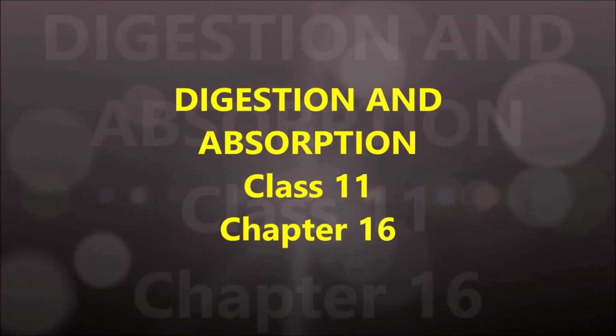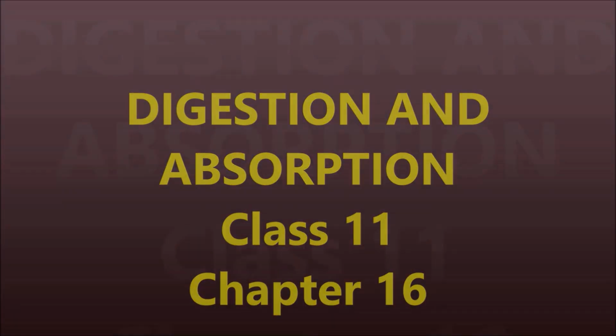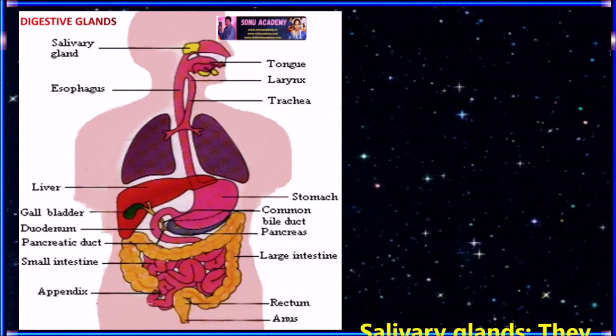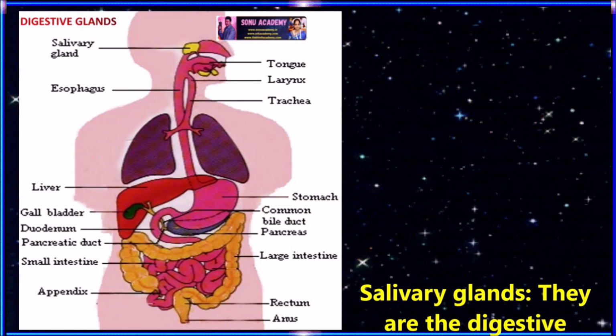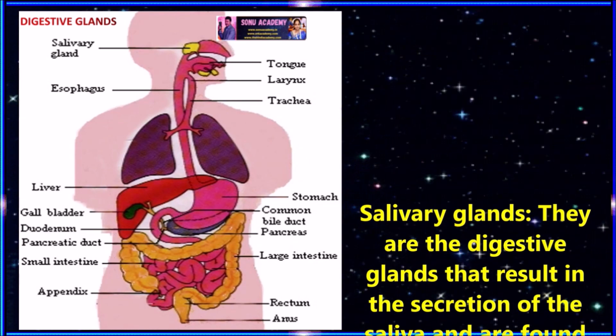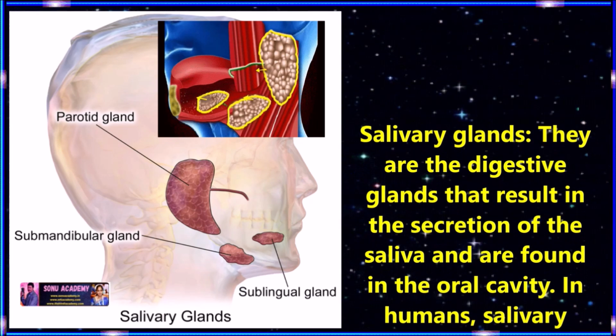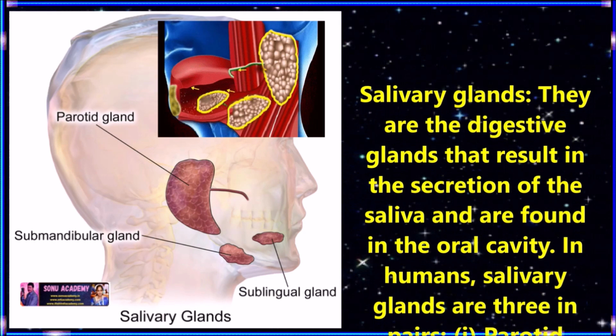Children, now let us discuss about digestion and absorption. Children, now let us discuss about digestive glands. The digestive glands include those glands that are part of the alimentary canal and help in the process of digestion of food material. Let us discuss first salivary glands.